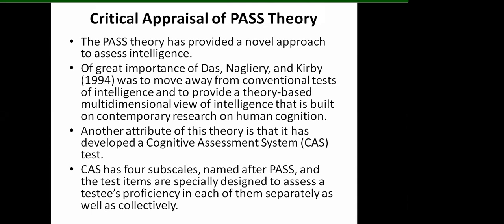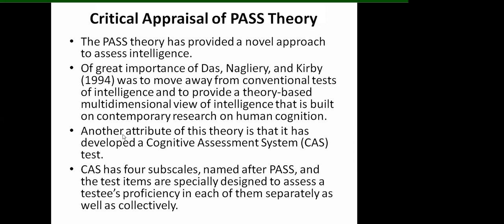So another attribute of this theory is that it has developed the CAS test also, which offers a unique opportunity to examine the relative contribution of cognitive processes as a testee undergoes a testing scenario. CAS has 4 subscales named after past, and the test items are specially designed to assess a testee's proficiencies in each of them separately as well as collectively.